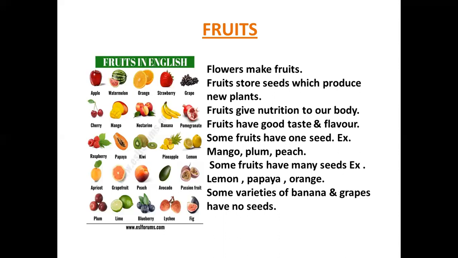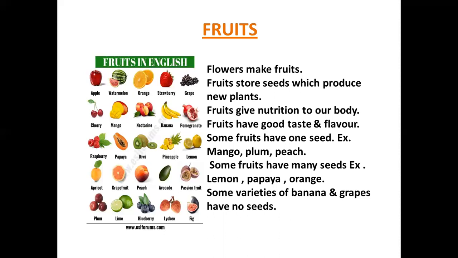We know that already banana has no seeds. It reproduces through its stem. So after the fruits are given, the stem of the banana plant will be cut, and again this stem gives rise to a new plant.